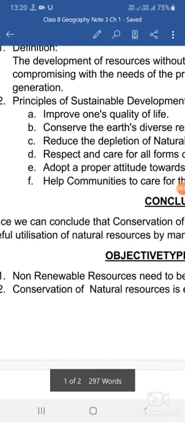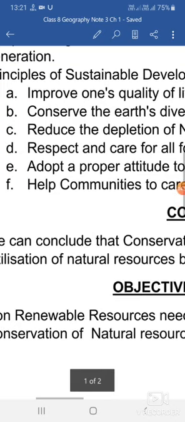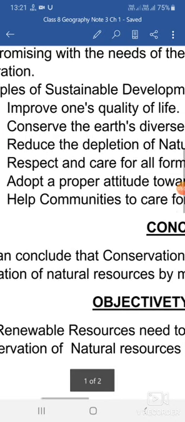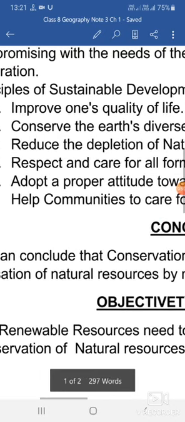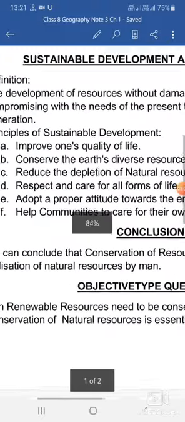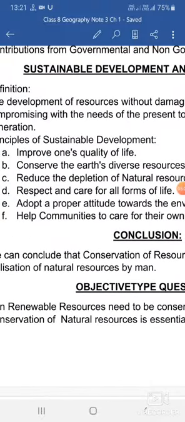Now there are some principles of sustainable development. What are those? First, we have to improve the quality of human life and other living organisms too. Why? Because we have already polluted the environment due to our over exploitation or indiscriminate utilization.